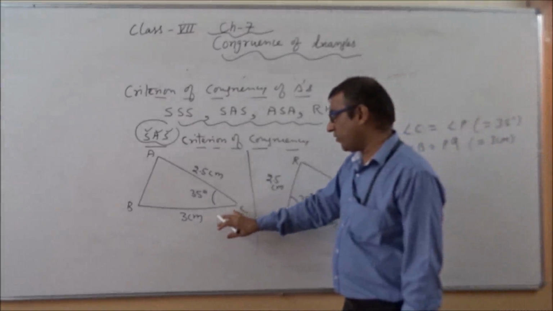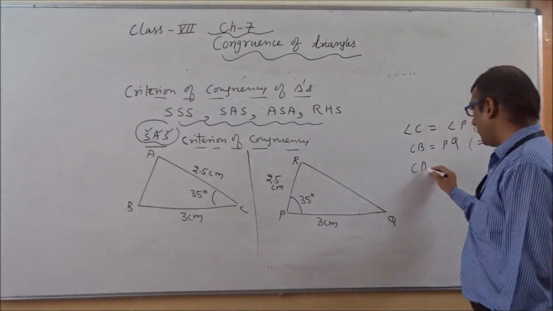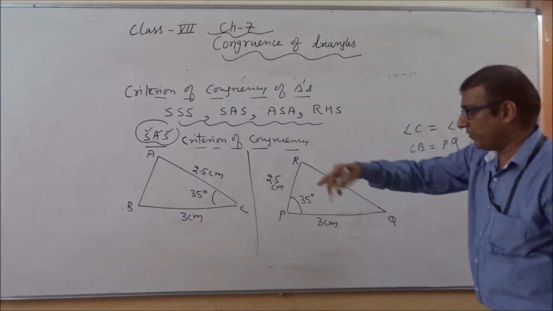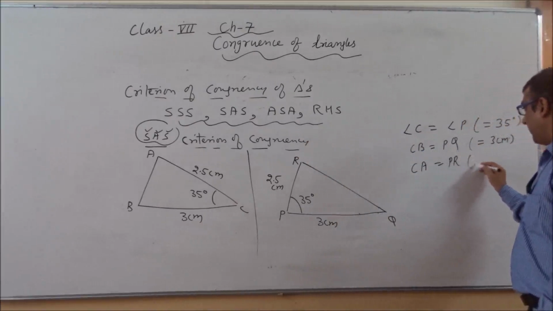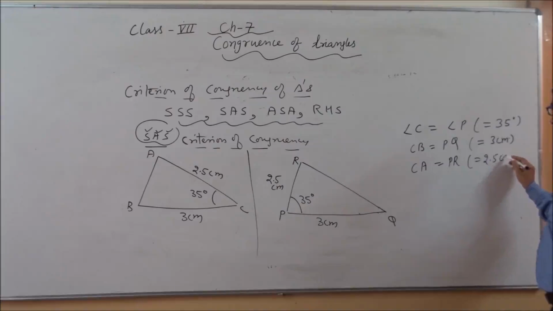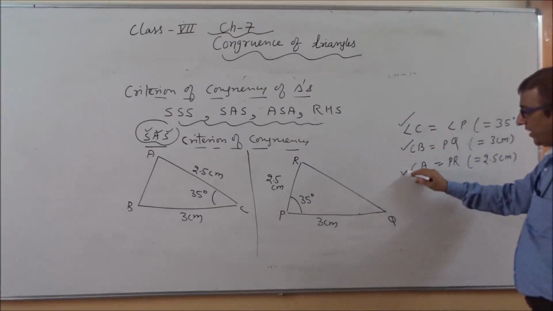Now I am continuing with one more side. If I am taking CA from that triangle, it means I will take here PR, and this is equal to 2.5 centimeter. So this is related with angle, this is related with side, this is related with side.